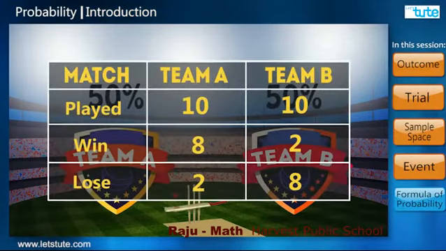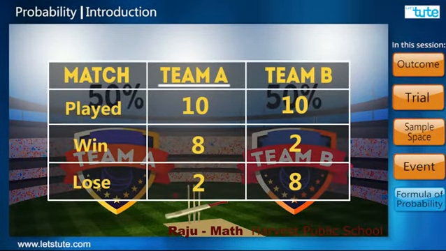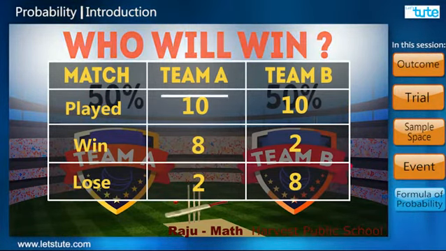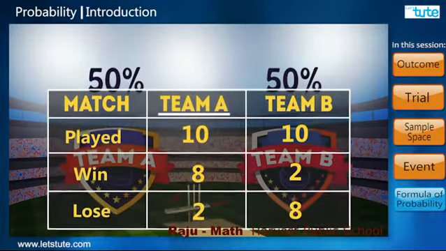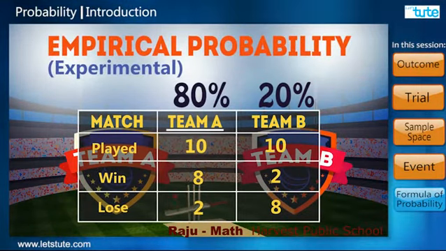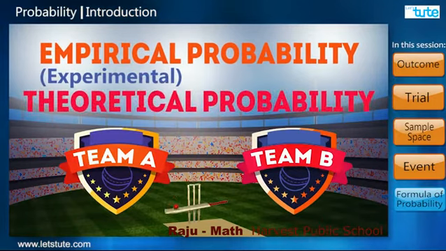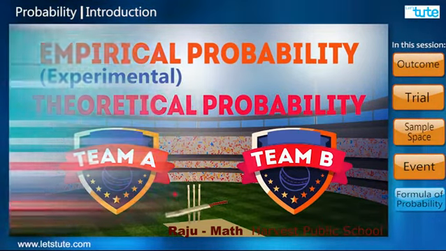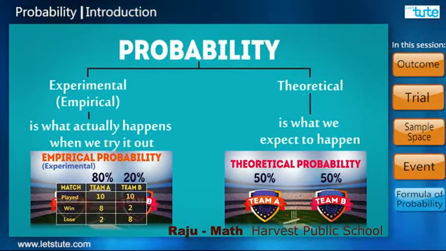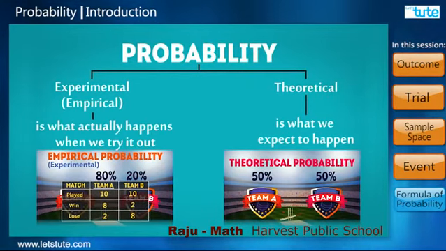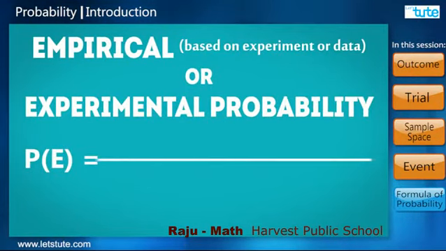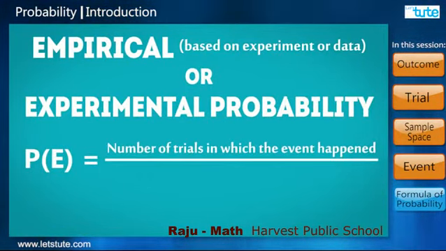Let us suppose in the past they have played 10 matches, of which team A has won 8. Then, when asked to predict the winners, we could say that team A will win. This prediction or calculation depending on some data is called empirical or experimental probability. Now I think there is no confusion between empirical and theoretical probability. Now we are going to calculate empirical probability. The empirical probability of an event is the ratio of the number of trials in which the event happened to the total number of trials.